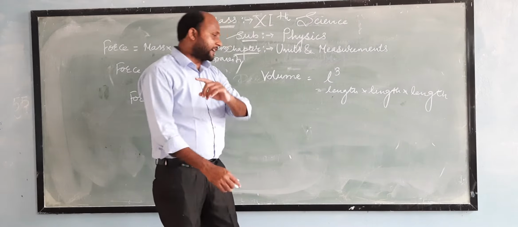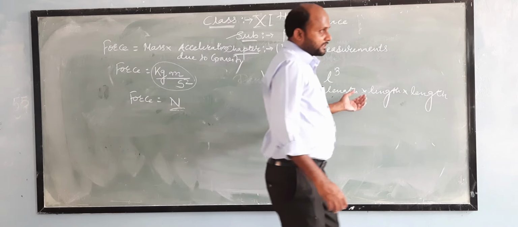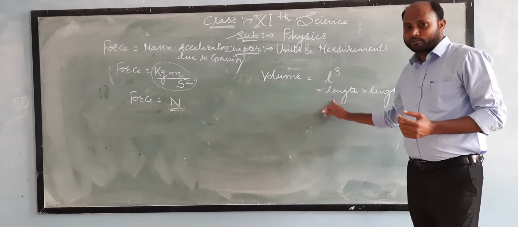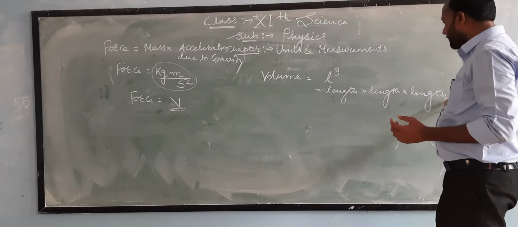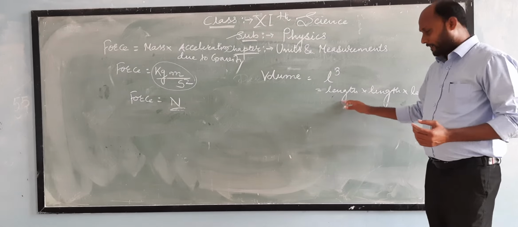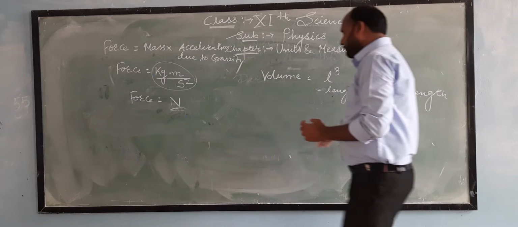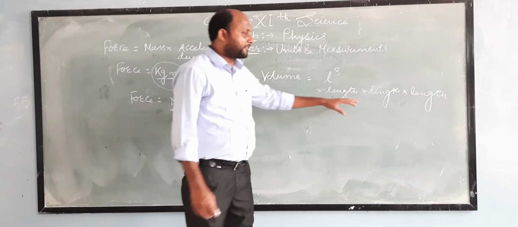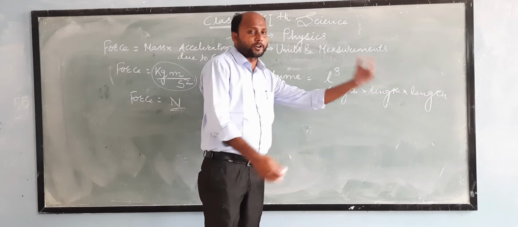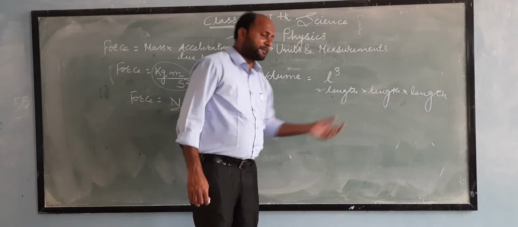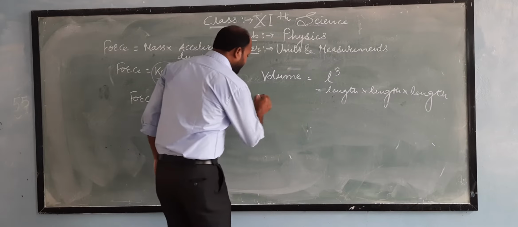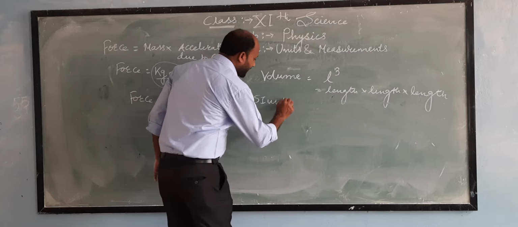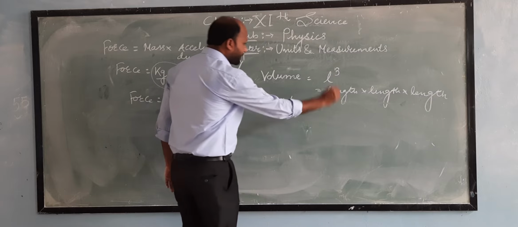So we have concluded that length is one of the fundamental quantities, and here we have taken three fundamental quantities, length. So therefore this is nothing but a derived quantity because it depends on fundamental quantities, more than one or two. We have taken three fundamental quantities. So therefore its SI unit will be derived. SI unit of volume is given by.